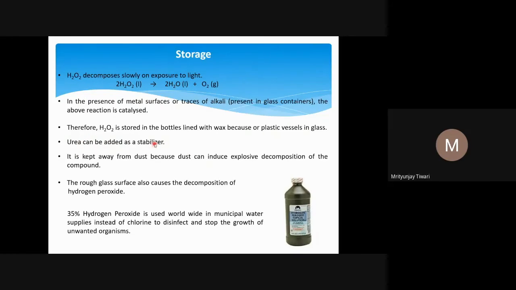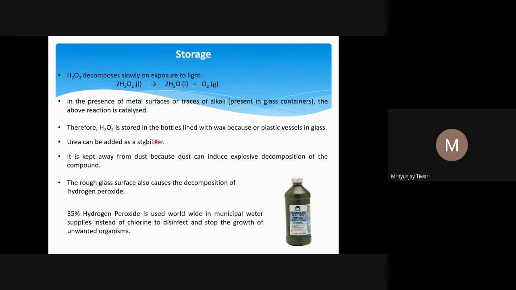So urea can be added as a stabilizer. To stabilize H2O2, to not have this reaction happen very fast, we add urea. What is the reaction? One thing one can understand is that urea forms a stable hydrogen bond with H2O2, and with that hydrogen bond, the lone pairs that were repelling each other in H2O2 are slightly relieved. There are some other things.